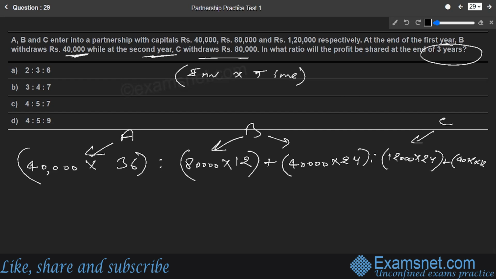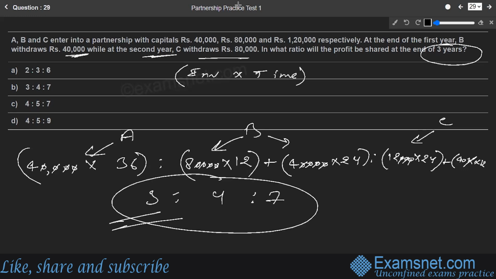Okay, so let us simplify this particular thing. If we simplify this, the ultimate ratio can be found out if we cut down all these zeros, because that is all common. So we can cut down these zeros here also, like this, as we are doing. So k is also gone. If we simplify this further, this is ultimately reducing to 3 is to 4 is to 7 between A, B and C, and that is going to be the right answer, which is available in option number B.